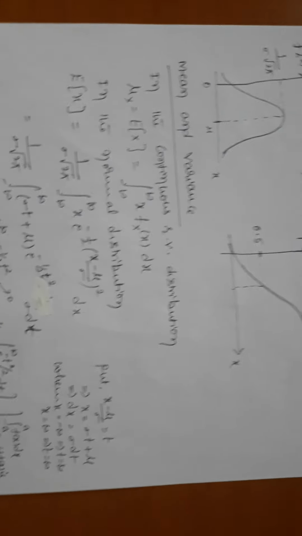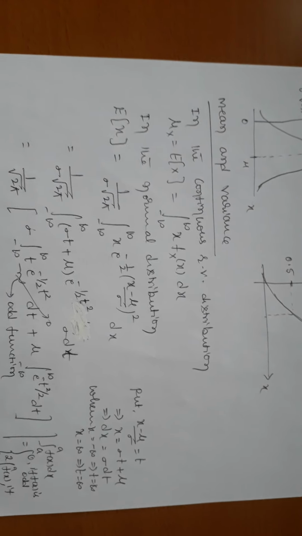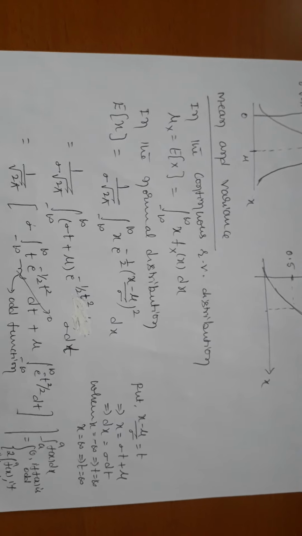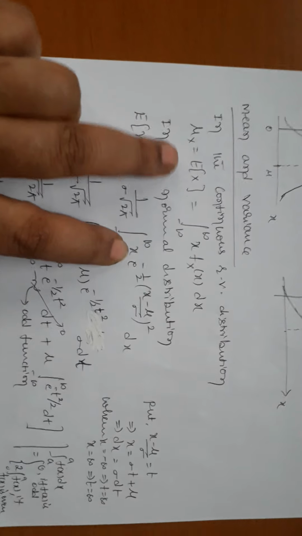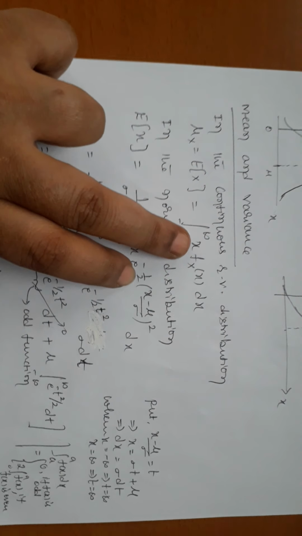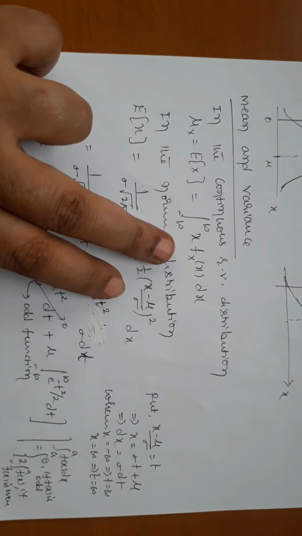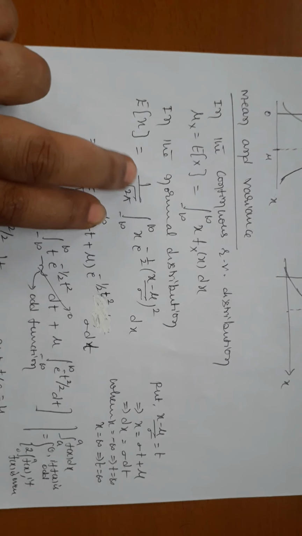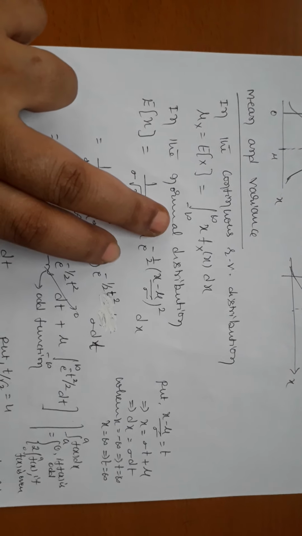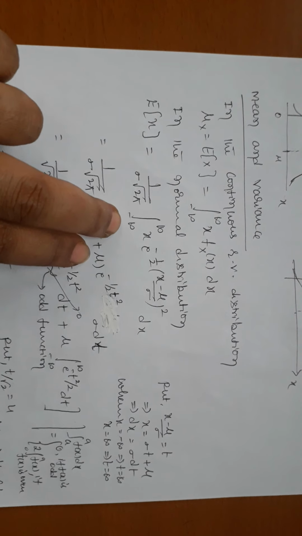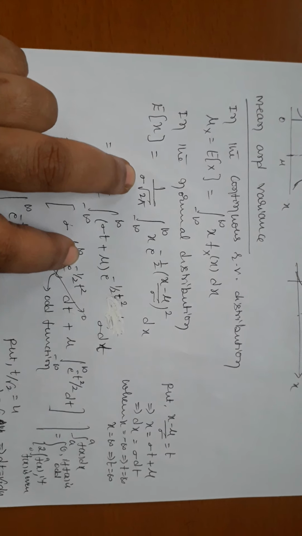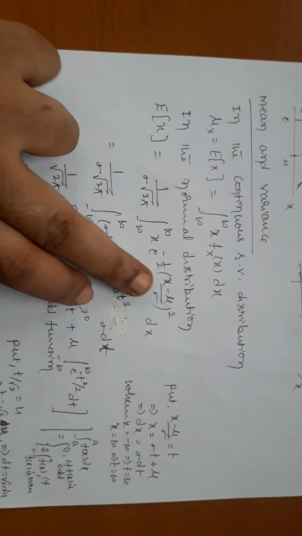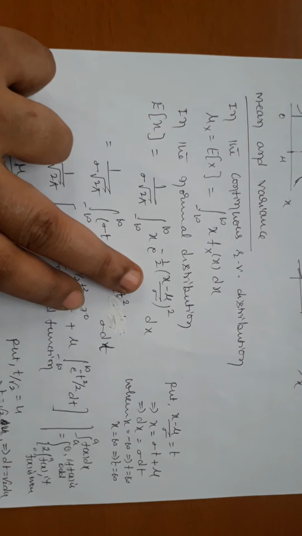Now moving to another thing, as usual, the mean and variance. Normal distribution comes under continuous distributions. First recall the expectation formula for a continuous random variable: mu_x equals E of x equals the integral from minus infinity to plus infinity of x into f_X(x). Now we change to the normal distribution, where the function is defined in the entire range minus infinity to plus infinity, so we substitute directly: 1 by sigma root of 2 pi, e power of minus half of ((x minus mu) by sigma) whole square, with respect to x.